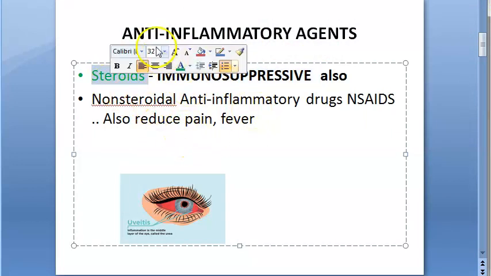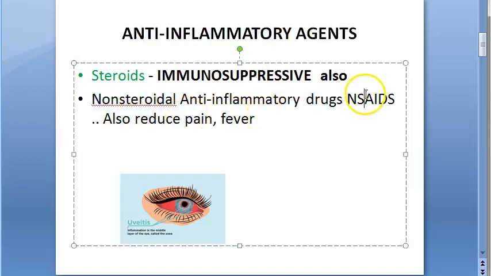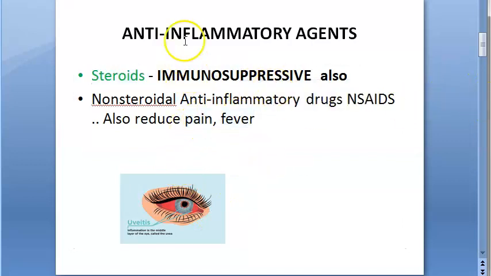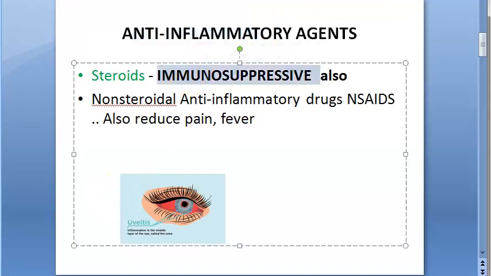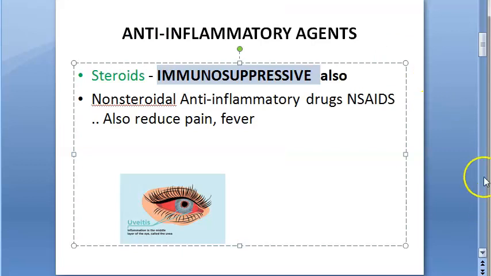So other than steroids, what are the options for anti-inflammatory? You have pain-relieving drugs, NSAIDs. NSAIDs are anti-inflammatory and they also reduce pain and fever. Steroids reduce the inflammation, but along with it they are immunosuppressive. Steroids are not about fever or pain. Steroids have only two things, anti-inflammatory and immunosuppressive. These two you have to remember. So in ophthalmology, why are we using steroids? Anti-inflammatory and immunosuppressive. Very good.